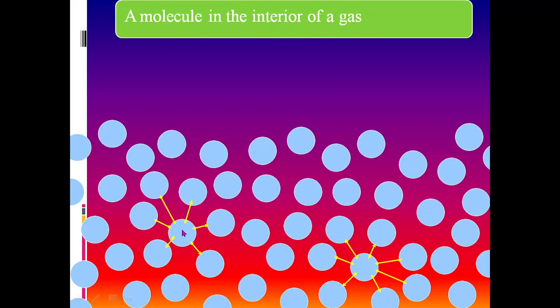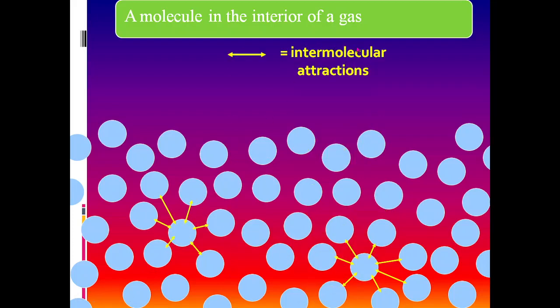This is the molecule, and it will experience equal cohesive force along all directions, like this or like this. This force is cancelled by this force, is cancelled by this force, and so on. So if the molecule is well inside the gas, then it experiences the force of attraction due to other molecules equal in all directions.